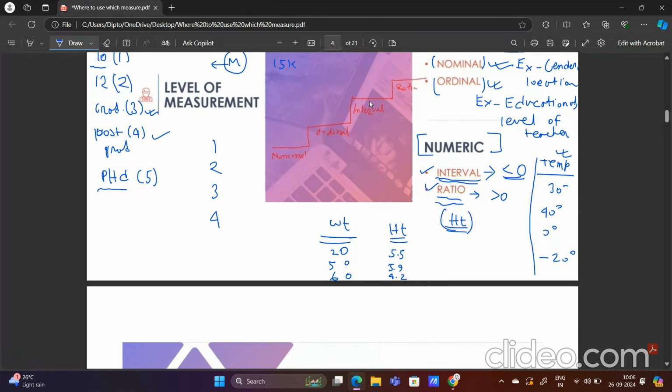So height goes into the ratio scale, not the interval scale. But obviously ratio and interval are both quantitative data. I hope I am being able to clear the difference between interval scale and ratio scale. In interval scale, negative value is possible, and in ratio scale, negative value is not possible. The values will be positive or 0. Okay, now